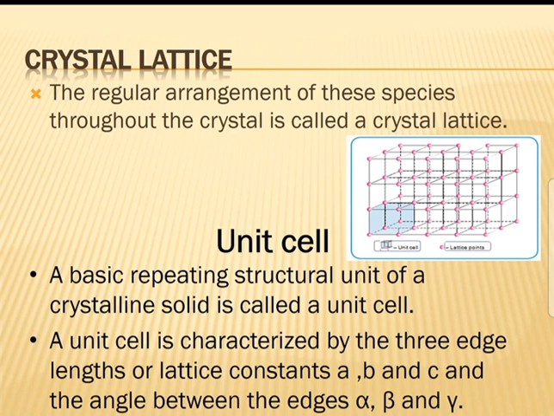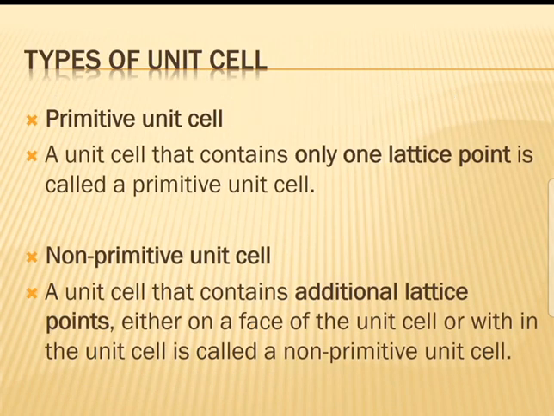See the unit cell. A basic repeating structural unit of a crystalline solid is called a unit cell. A unit cell is characterized by 3 edge lengths or lattice constants a, b, c and the angles between the edges, alpha, beta and gamma. This is a very important question. See the picture.